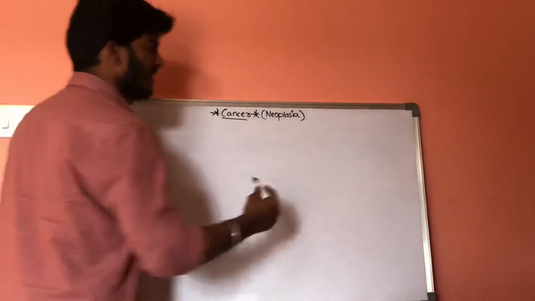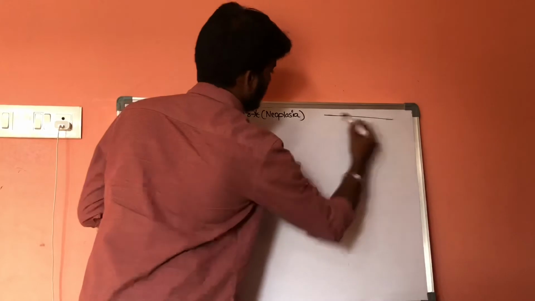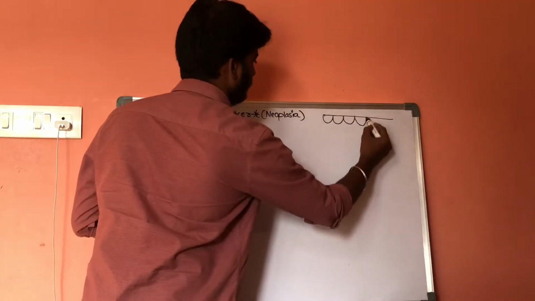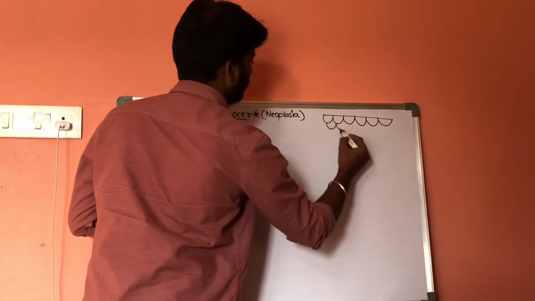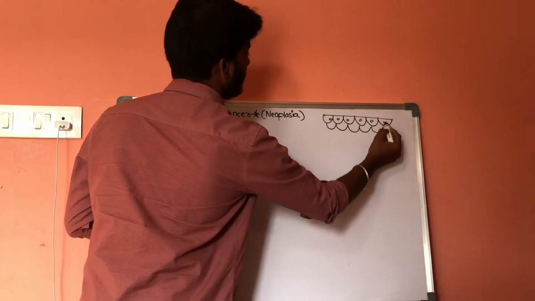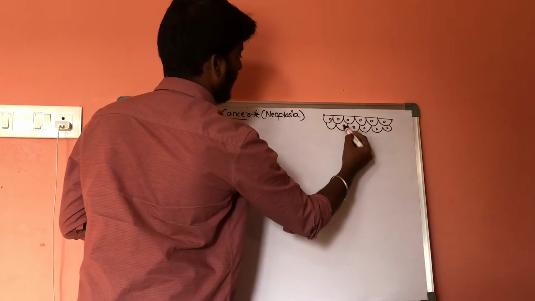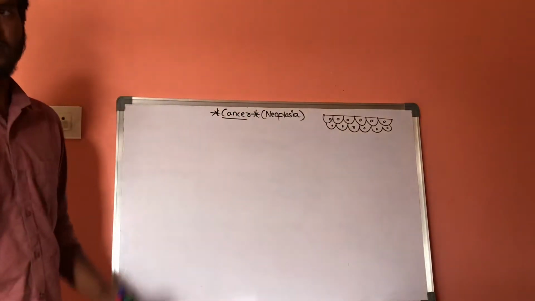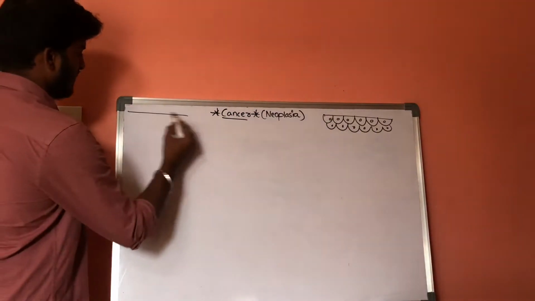Now, let us consider this is a set of normal cells. Let us consider these are the set of normal cells which are taken from our skin. These are the normal cells and these are the neoplastic cells.